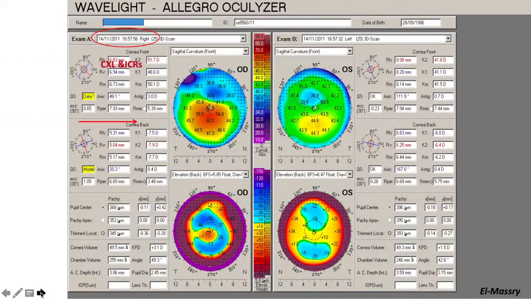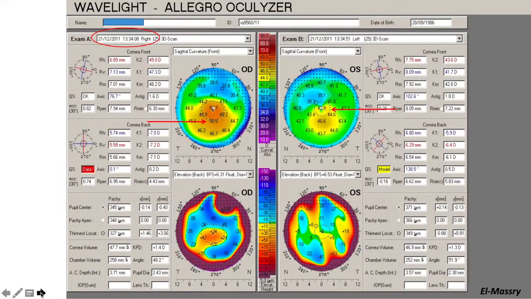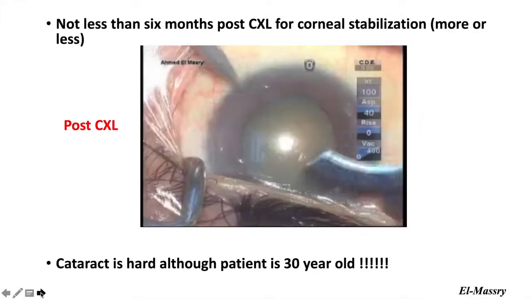This is an example of a patient that had moderate keratoconus in his right eye and mild keratoconus in his left eye. Cross-linking and intracorneal segments were implanted for the right eye, and for the left eye just cross-linking. This improved the irregularities of the cornea by up to 10 diopters with the rings, and thus we can depend on those readings for calculation of the cataract surgery after 3 months of implantation of the rings.